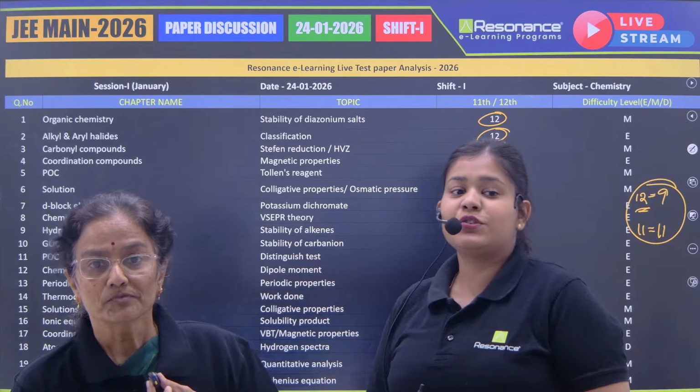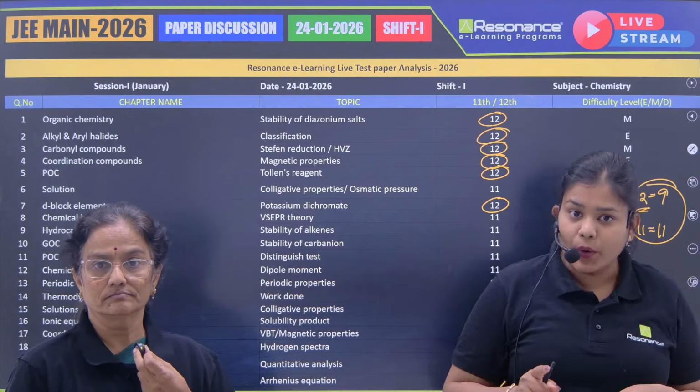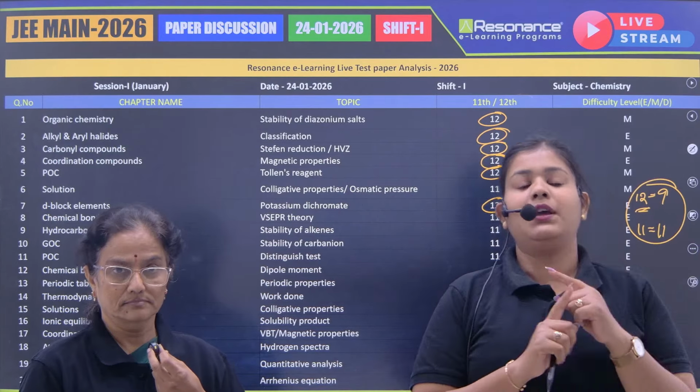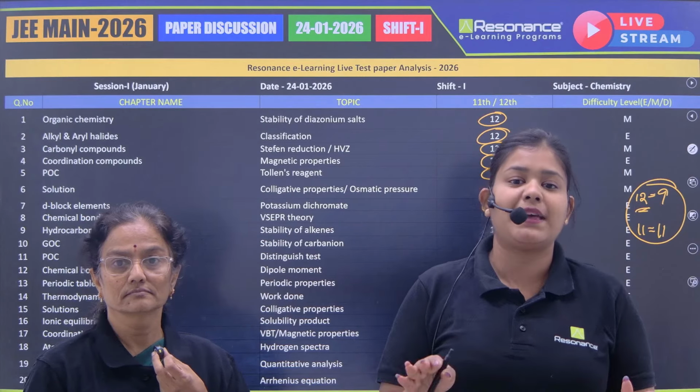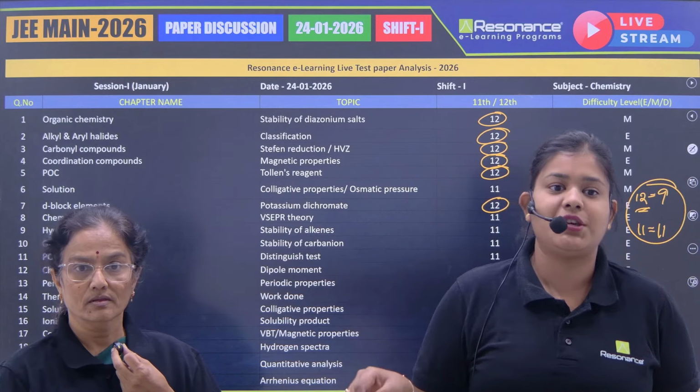All right. So I'll wrap up this session by saying that chemistry was really scoring and doable, but your attitude is what matters. You need to be really calm and very clear with your basic concepts, and you can easily score 17 to 18 questions in the exam.